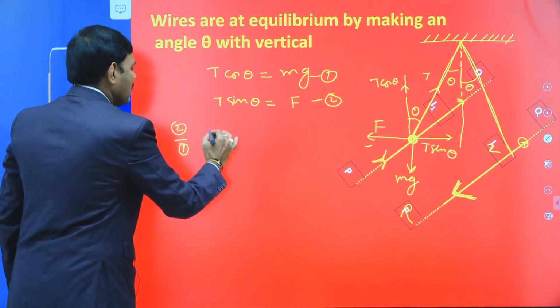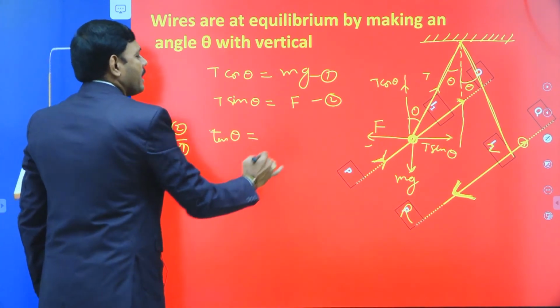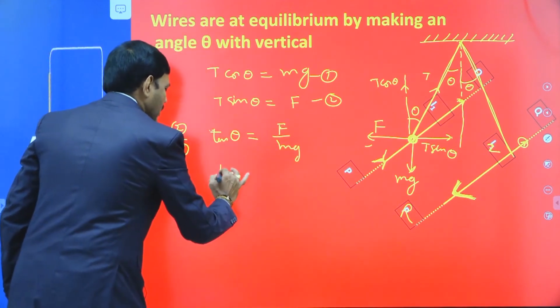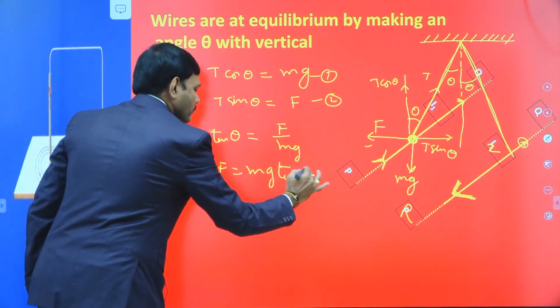T sin theta by T cos theta is tan theta. Left hand side tan theta, right hand side F by mg. Then F is equal to mg tan theta is the condition. F is equal to mg tan theta.